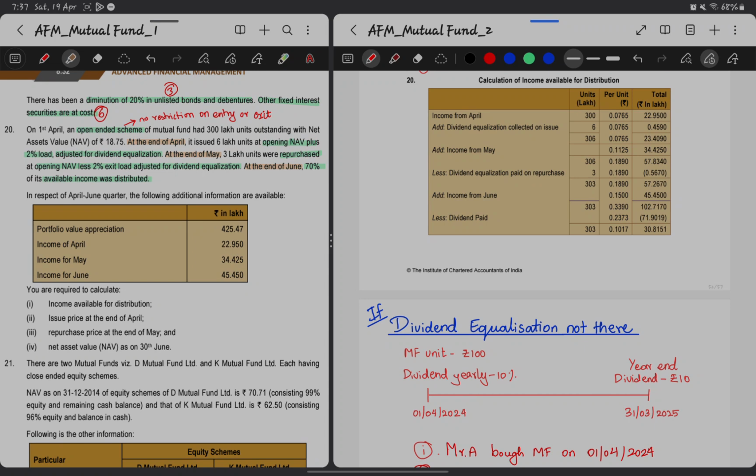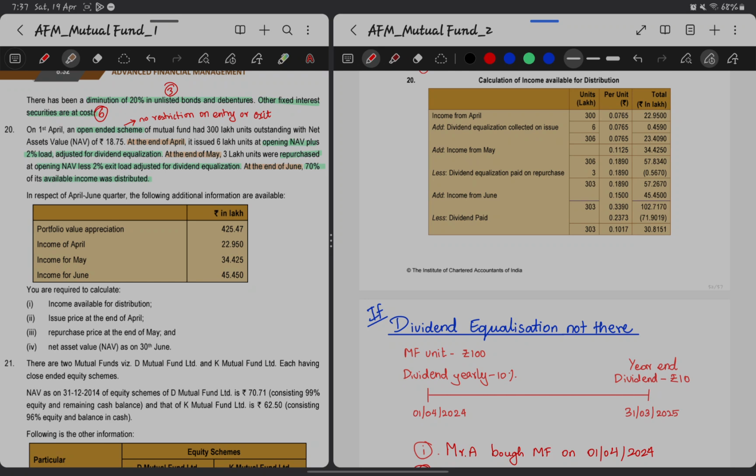Practical question 20. On 1st April, an open-ended scheme of mutual fund has 300 lakh units outstanding with NAV of 18.5. Open-ended scheme is nothing but there will not be any restriction on entry or exit. Means anybody can buy the mutual fund at any point of time and can sell it at any point of time. There will not be any restriction.